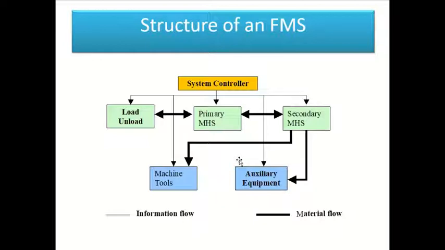This is sometimes referred to as the flexible manufacturing cell. Such flexible manufacturing systems are equipped with an automatic carousel, or conveyor belt, or rotating tables for loading and unloading of a small variety of work components.